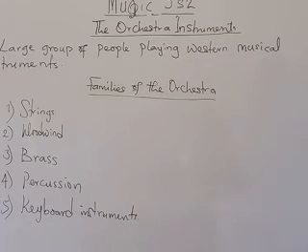Then we have percussion. Percussion instruments are instruments that are struck either directly with hands or with an object. So they are rhythmic instruments. You can strike, rub, shake, or beat to produce sound.